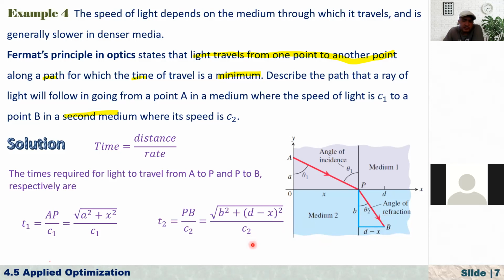So now if you combine this, I can find the total time. What is the total time of traveling, or elapsed time, from A to B? That's equal to T1 plus T2. And what is our task? What we are trying to do here is find the condition for which the time is minimum. So for the time to be minimum, how must things be related to each other? Things means C1 and C2 and theta 1 and theta 2.